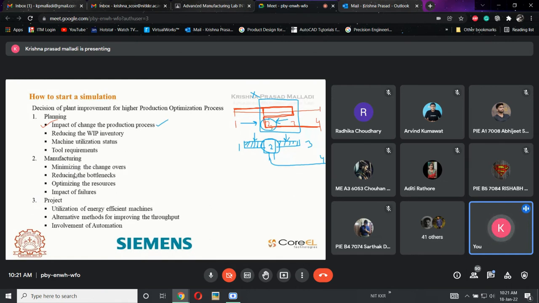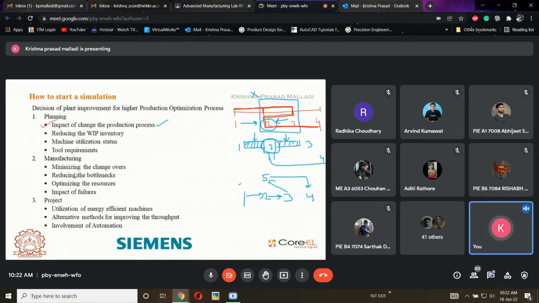So if this is there, now I want to replicate it. If the load is more, I want to deviate this flow. Instead of coming from 3 to 2, I create a newer machine. 1, 2, 3, 4. Now I am placing a fifth machine here. So what will happen? The material will come like this: 1 to 2, 2 to 3, then 3 to 5, and it will go from 3 to 4.